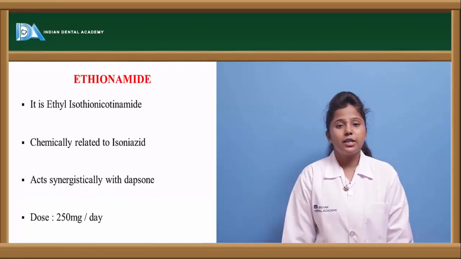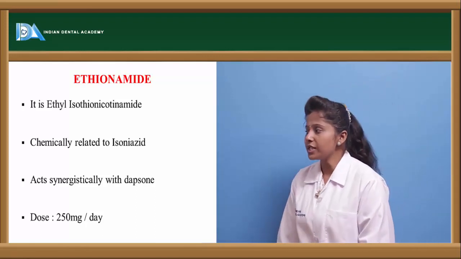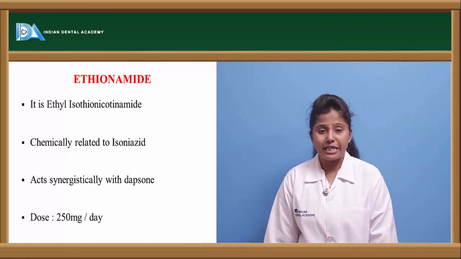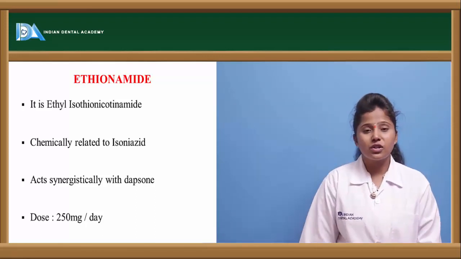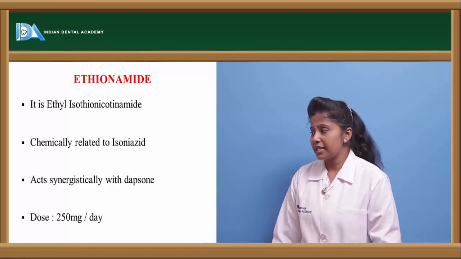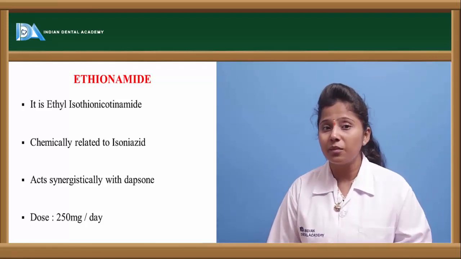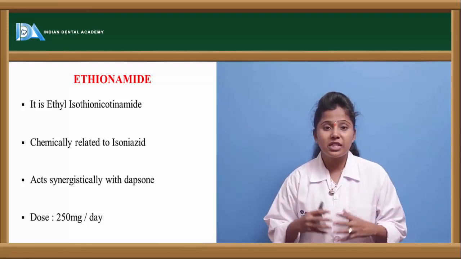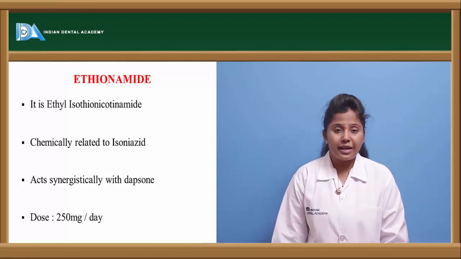The other drug is ethionamide. Ethionamide is also an anti-tuberculoid agent which is used in the treatment of tuberculosis, and this is a compound called ethyl isothionicotinamide. We can also say that chemically it is related to isoniazid. It represents the structure of isoniazid, and it acts synergistically with dapsone. In the sense, if this drug is given in combination with dapsone, then it shows a synergistic effect, or we can say this combination is very effective in the treatment of leprosy. The dose of ethionamide is almost 250 mg per day.